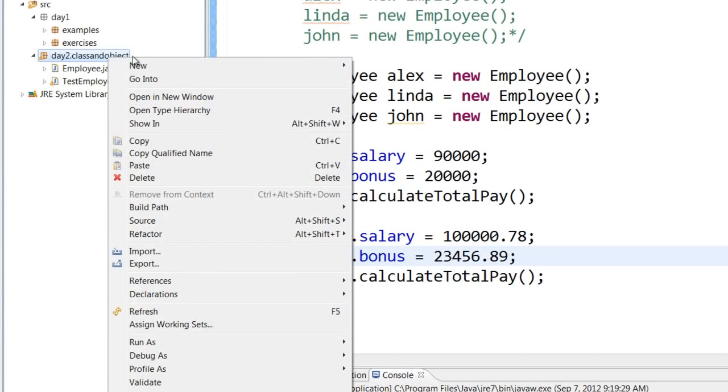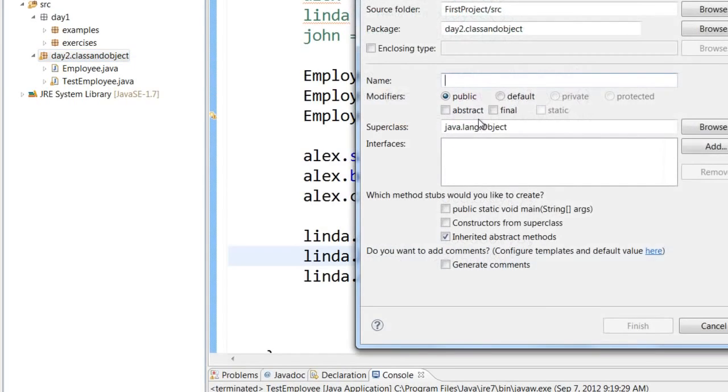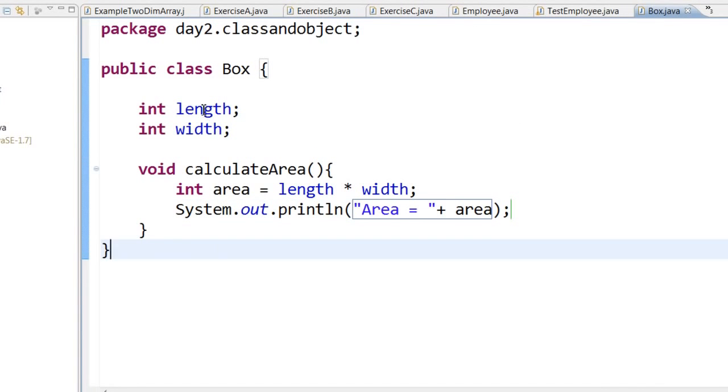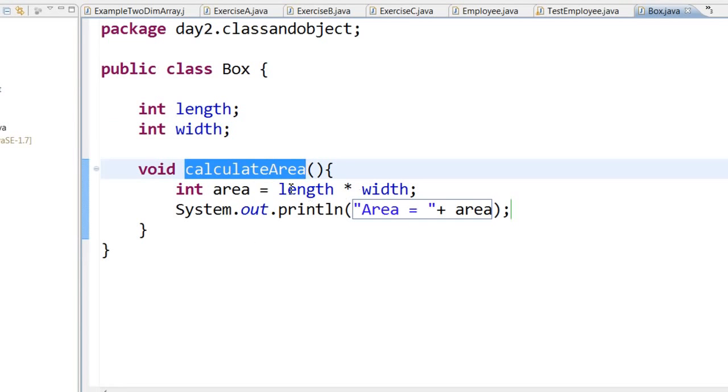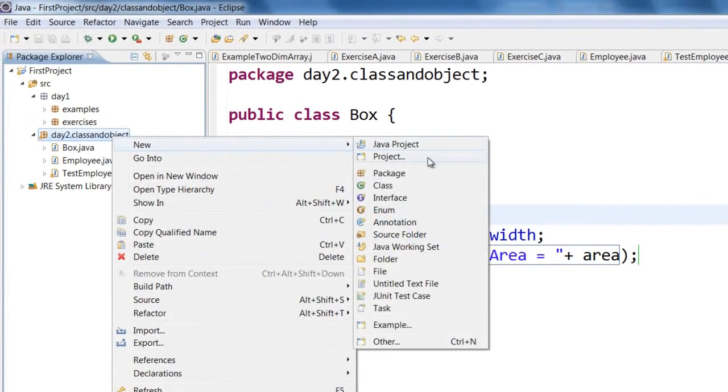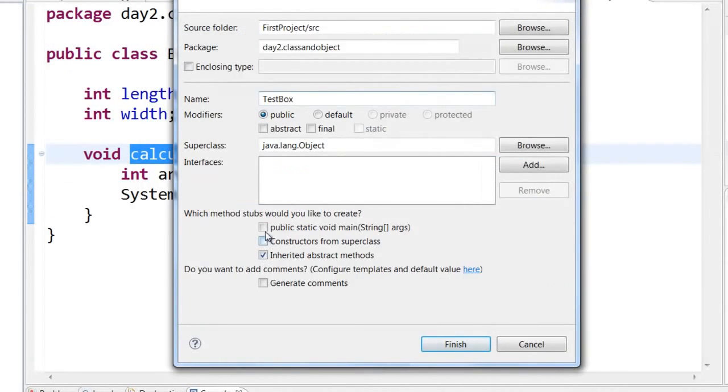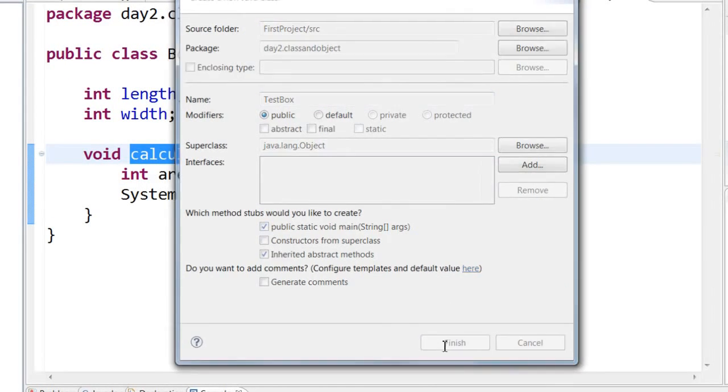I'm going to right click on this package, new class. So in this box class I have a length, width, and a calculate area method, which basically multiplies the length and width and then prints out area equal to area. And to test this box class, I'm going to create a test box class with the public static void main method.